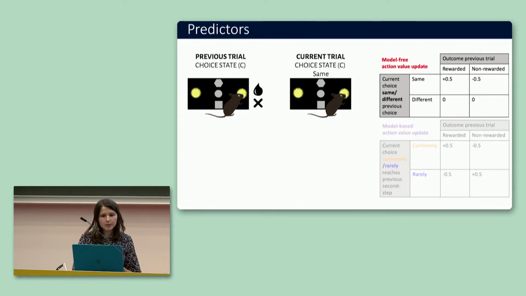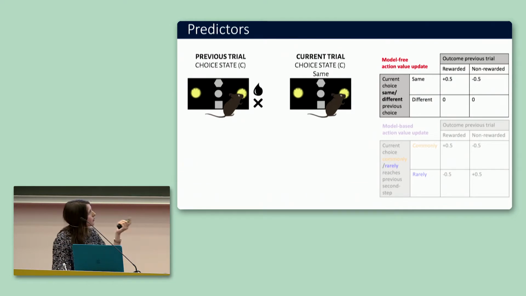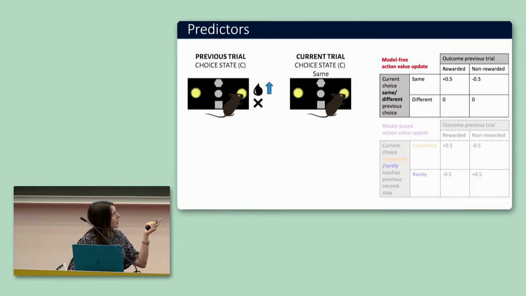So for a model-free agent, if it got a reward on the previous trial, we would expect it to increase the value of that choice.